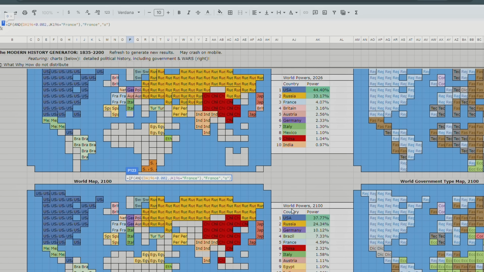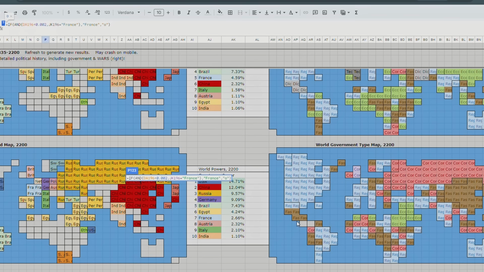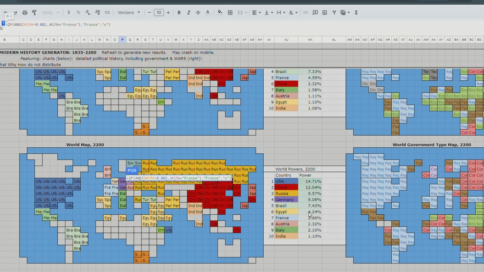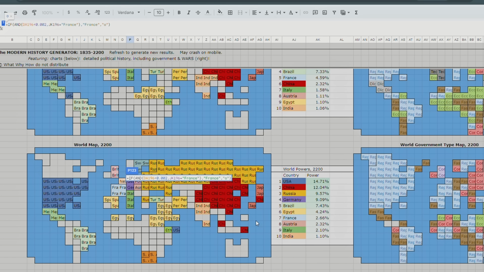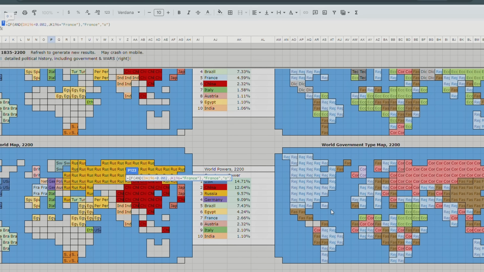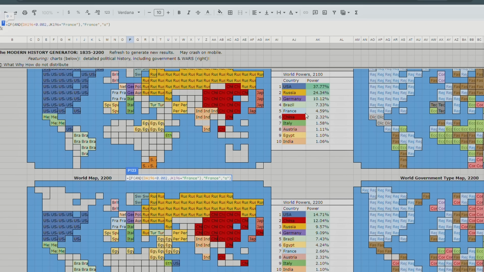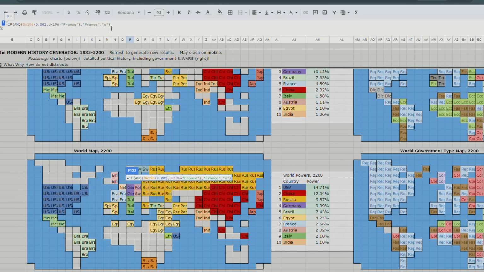But before I do that, anything strange? Nothing too strange. Here we have Egypt being a major power. Look at that. So Egypt is number 6 in the world with 4.2% of global power. And so it controls the Middle East and Tunisia and Algeria, and Morocco it looks like. And it is an ecological dictatorship. That's interesting. Brazil is also a major world power in this timeline, 7.3% of global power in 2100 and 7.4% in 2200. But let me fix this error and type in Italy.